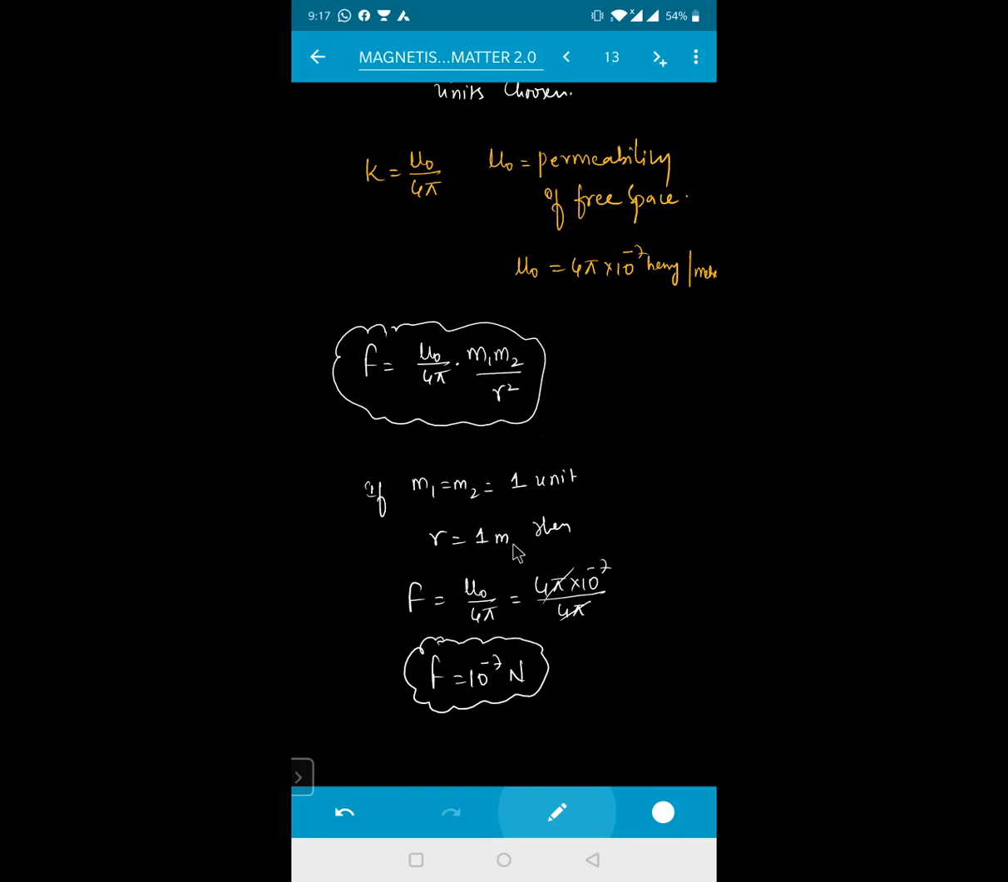So if M1 and M2 are 1 unit and R is equal to 1 meter, then the force will be equal to 10 to the power of minus 7 Newton. No doubt in this force formula, beta? No, sir. Got it, sir. Clear? Yes, sir. Clear.